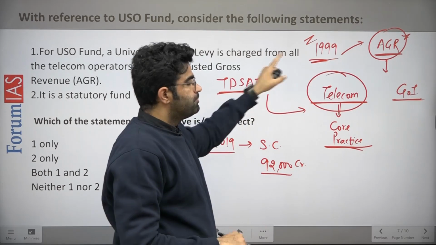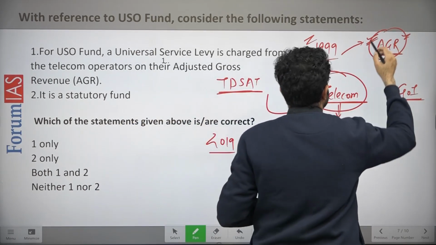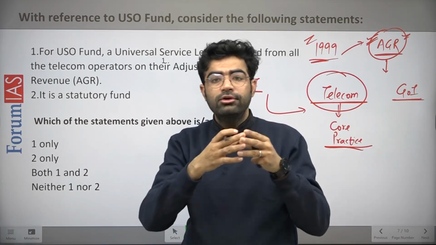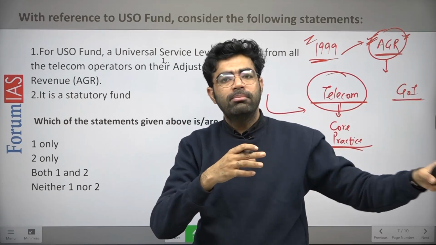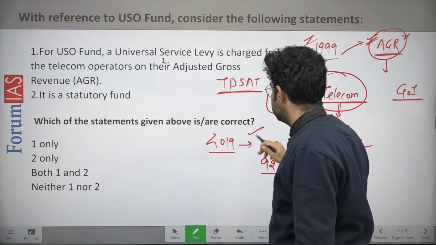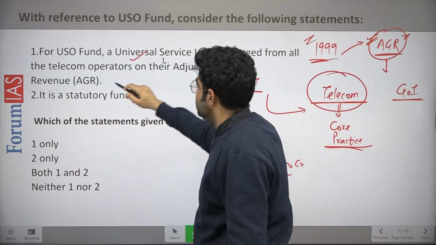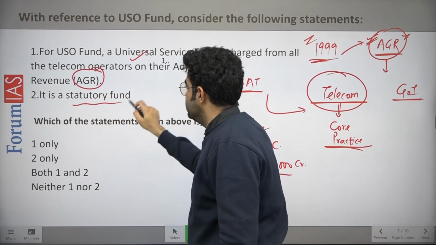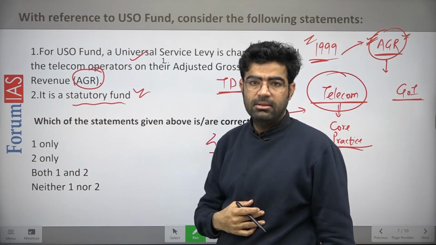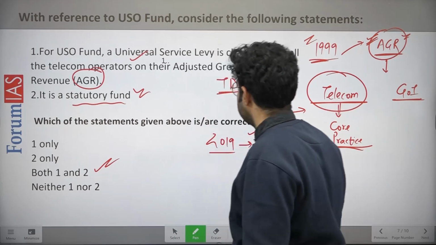So AGR, you can now think of as the adjusted gross revenue out of the core as well as non-core services of these telecom companies, right? So this is the new definition according to the 2019 SC judgment. So both of these are true. This is charged on this AGR, and this is also a statutory fund according to the Indian Telegraph Act. This was provided with the legal backup. Okay, so this is about this USO. So both 1 and 2 are correct options.